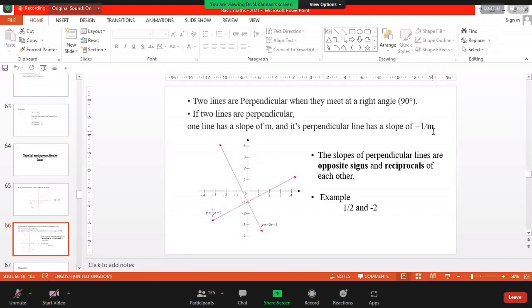Yes, sir. One line has a slope m, the other line has a slope of -1 over m. If you have this condition, then of course these two lines are perpendicular to each other. If you have the condition that m1 is equal to m2, I can tell you these two lines are parallel to each other.